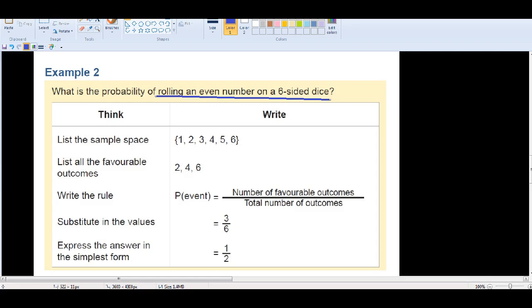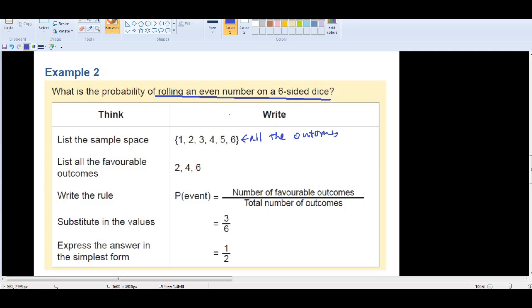When you roll a die, that means you need to consider all the outcomes. So the first step, consider the sample space. The sample space means all the outcomes, so 1, 2, 3, 4, 5, 6.